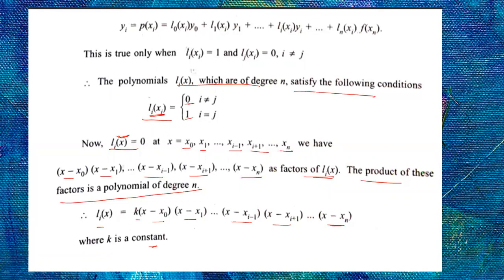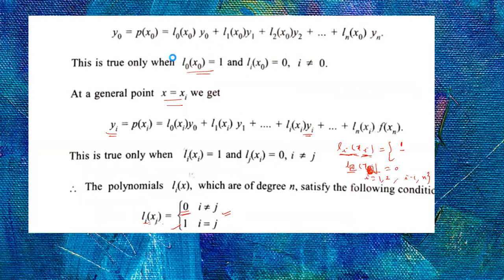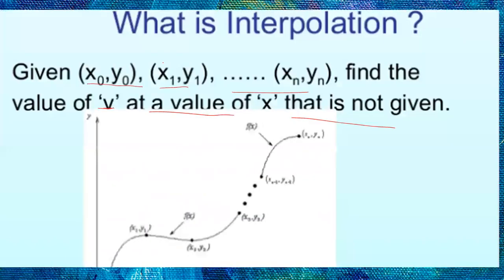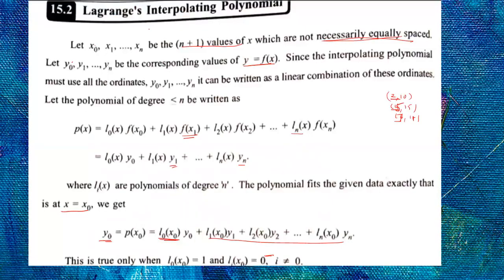I think you are following. What he is saying is, he has taken some data. Lagrange's interpolation derivation is very important, so be careful. Take n plus 1 values from x0 to xn. We are taking data x0, y0, x1, y1, and so on. These are the given n plus 1 points. You are assuming a polynomial passing through these points, and this polynomial satisfies all the ordinates.